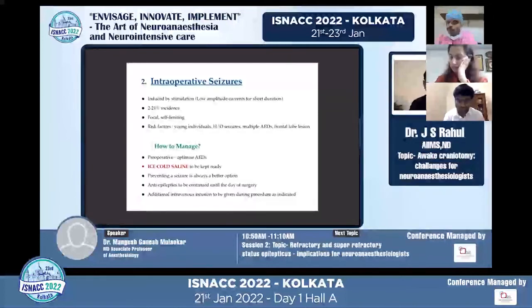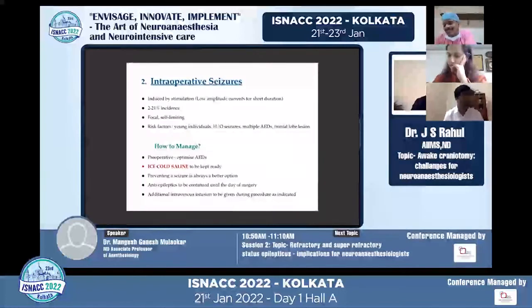And definitely preoperatively, we have to optimize and ensure that the anti-epileptic medications are being taken. In our institute per se, we tend to give a repeat dose even on the day of surgery, and we might have to repeat it as well. But ice cold saline, as I said, can be of paramount importance, especially when there is some amount of focal movement after a particular point of the brain is stimulated. We inform the surgeon and they flood the field immediately with ice cold saline, and they will try to avoid re-stimulating it, usually, most of the time.